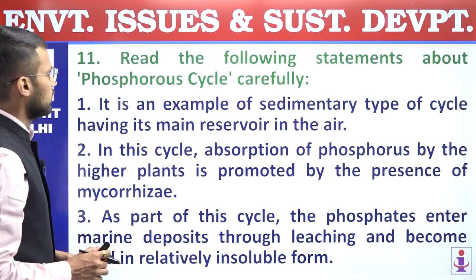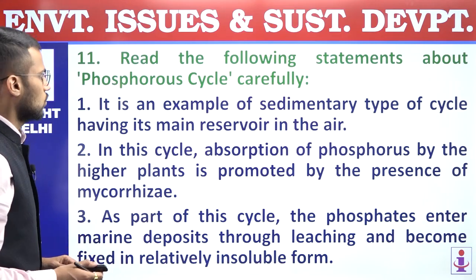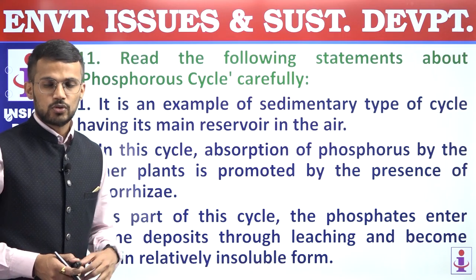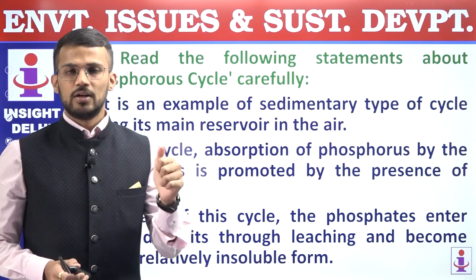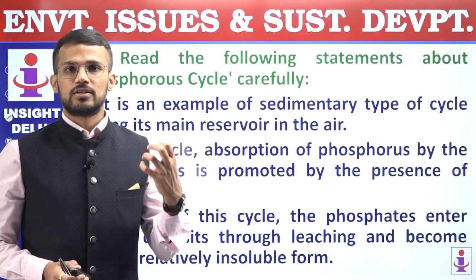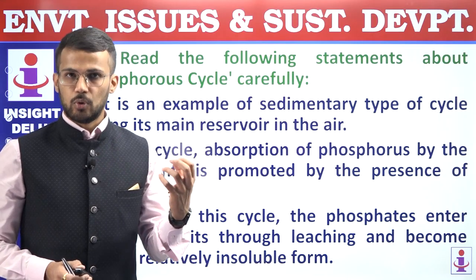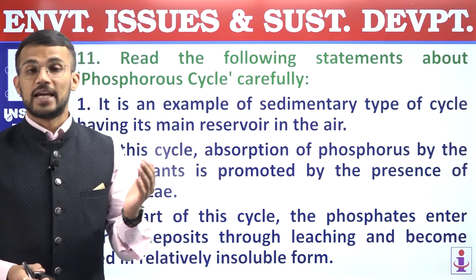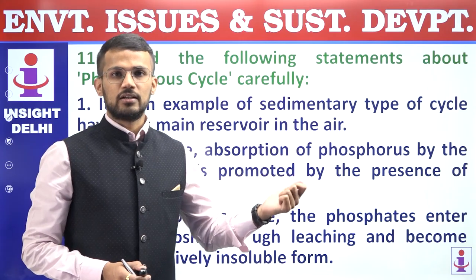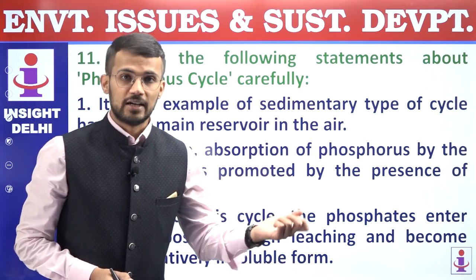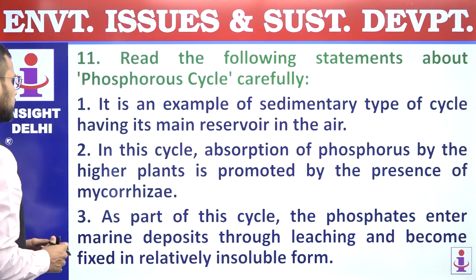11th, read the following statements about phosphorus cycle carefully. So we know that biogeochemical cycles consist of two types. First, nutrient cycles which have air as an important component. They are also called as gaseous cycles, and second is sedimentary cycles. Phosphorus cycle is an example of sedimentary cycle. Let us consider the statements first.